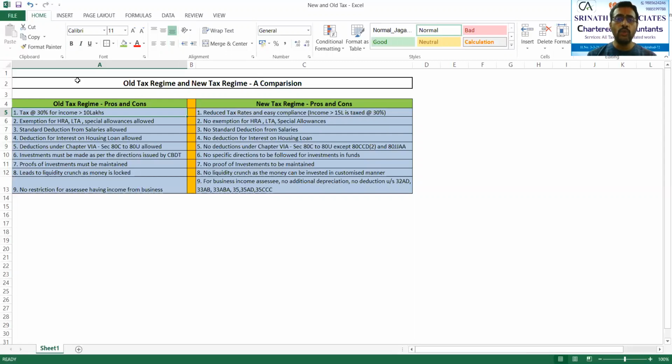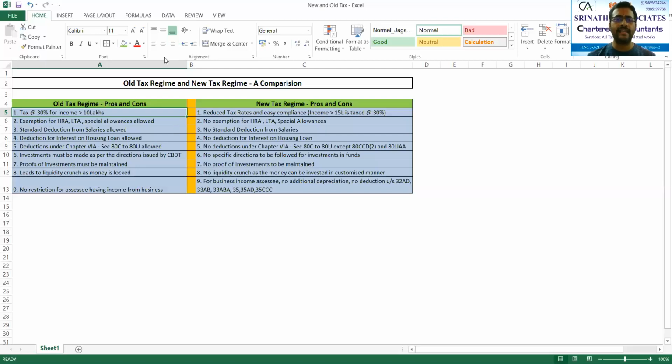Whereas in the new tax structure, only an income above 15 lakhs will be taxed at the rate of 30%, which means 10 to 15 lakhs will not be taxable at the rate of 30%. As I was telling you, there are 6 slab rates now, the first slab rate being the same between both old as well as new.